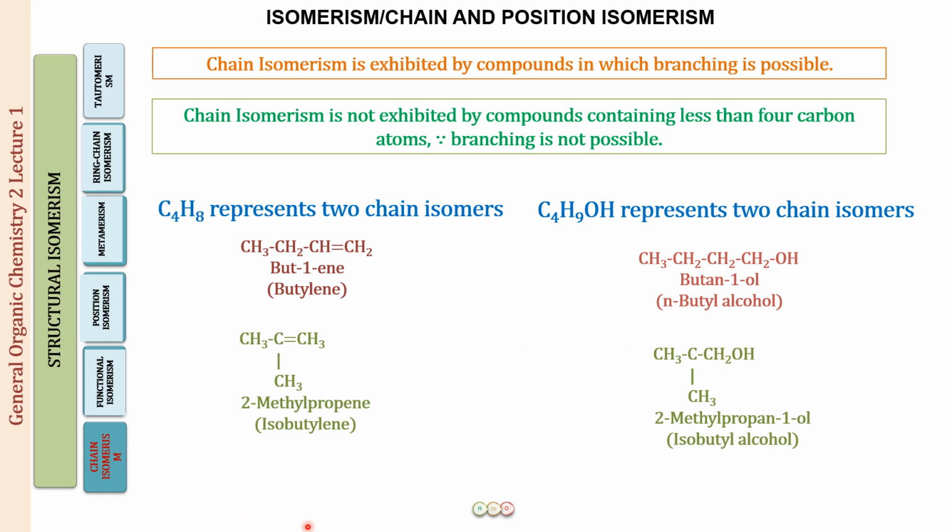Always you will be seeing in such compounds that this structure is always going to be present. Alright. So this is isobutyl alcohol and this is N-butyl alcohol, and these are the two chain isomers for the molecular formula C4H9OH. Alright. So now the next thing that we will be seeing is the definition for position isomerism.